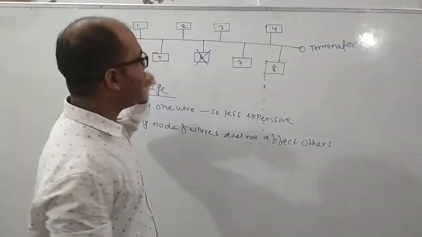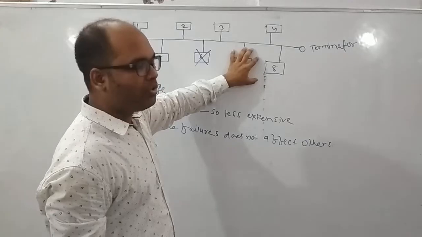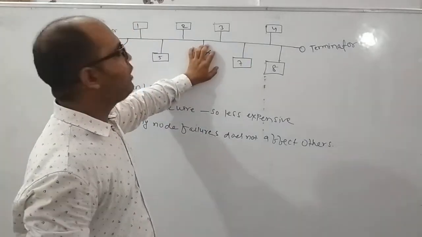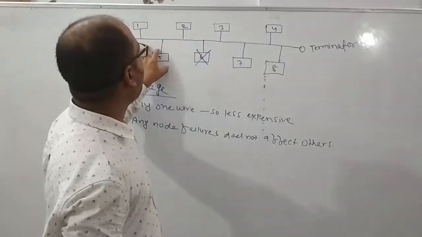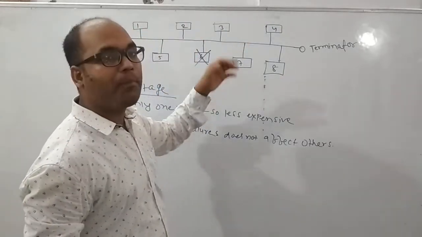Suppose this node 1 wants to send data to node 7. So if this node 6 fails also, there is no problem to node 7 or node 8 or node 5 or node 2, node 3, node 4. Any node will not be affected. Why?